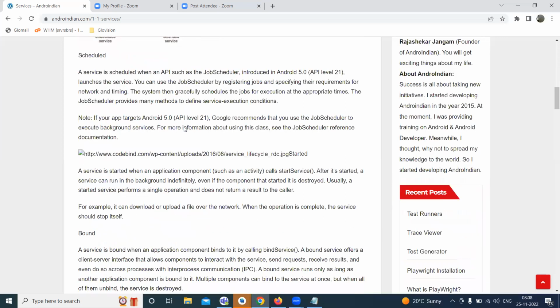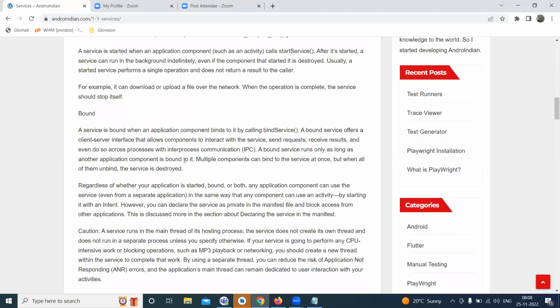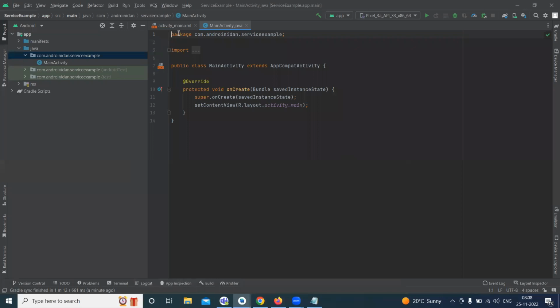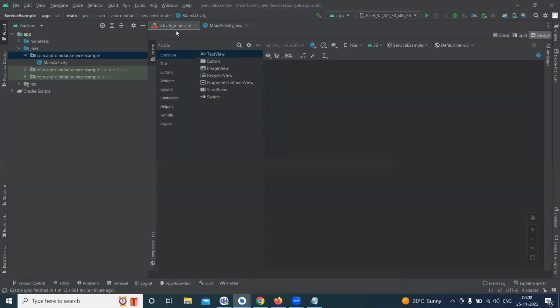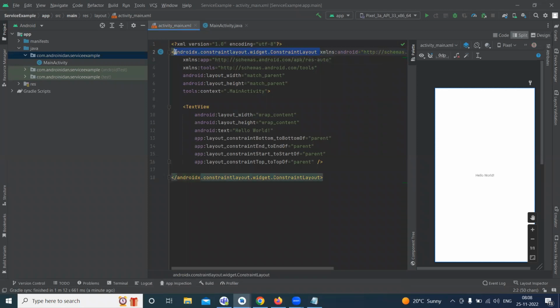this service. So for this service, what do we need? When we are doing this service, here we'll see it programmatically. So in our UI, here I'll take a linear layout.